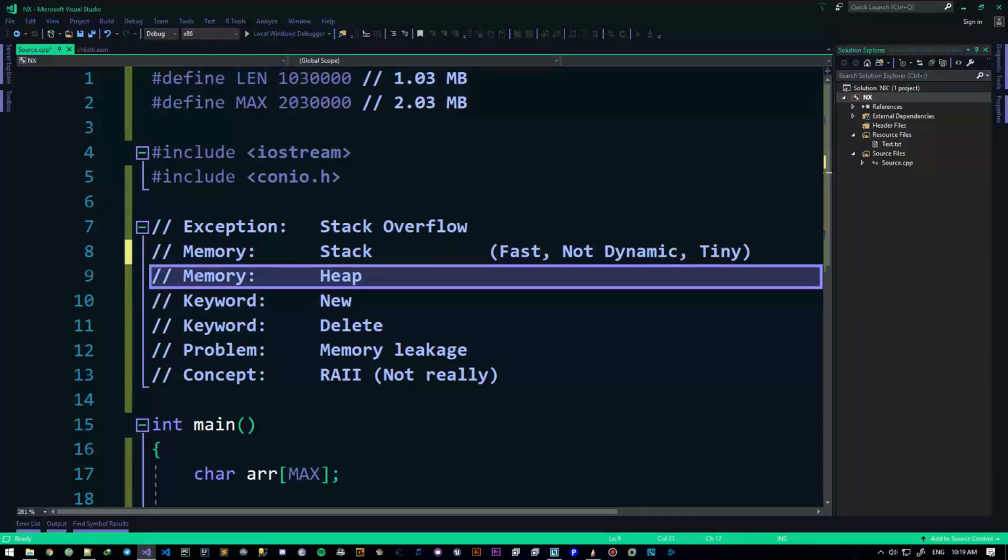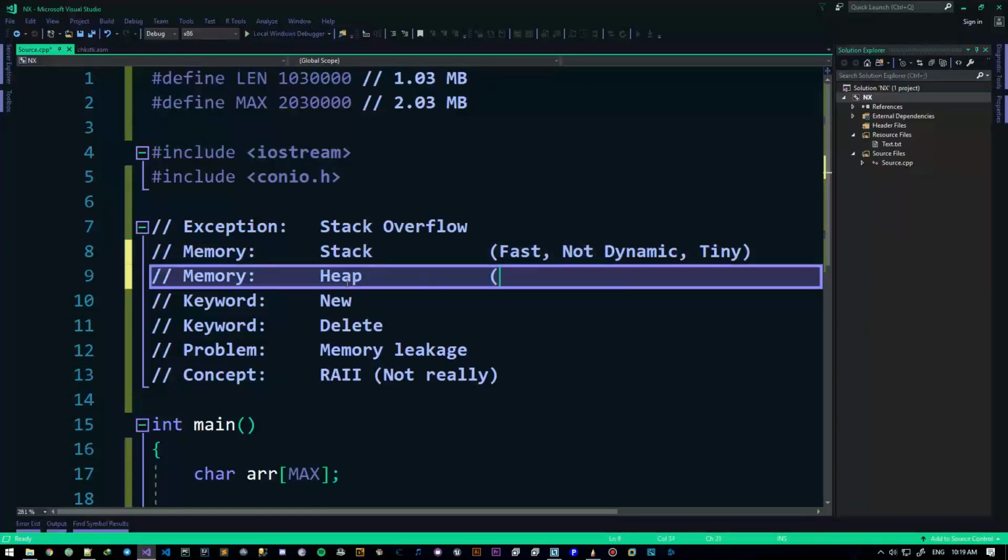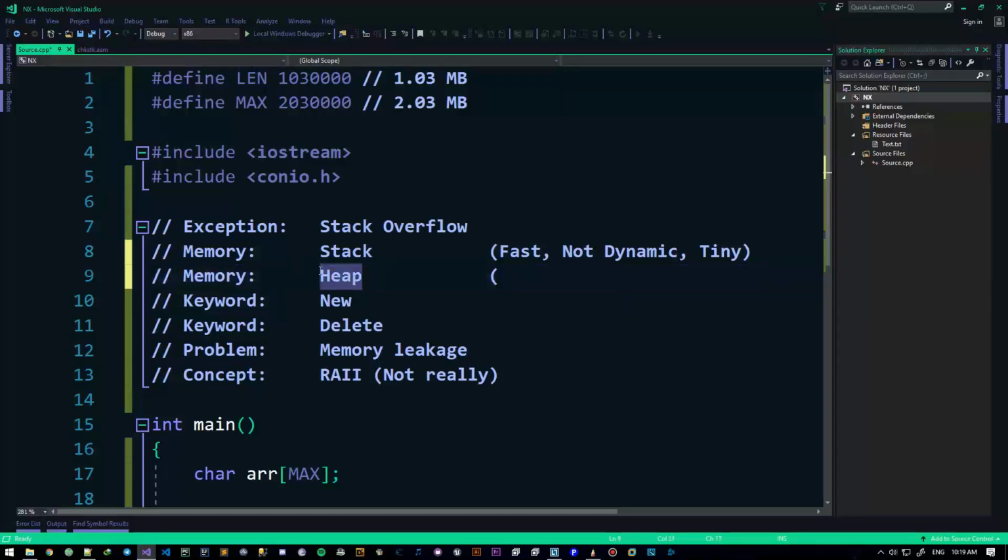Now let's talk about Heap. When I want to work with huge data, I can't really put it in the stack when I want to bring it into RAM for fast computing and computation. I can't really do anything with stack. Stack is so small that it just can't hold that big of data. But it's fast. It's also not dynamic. So the solution is to use another type of memory called the heap.